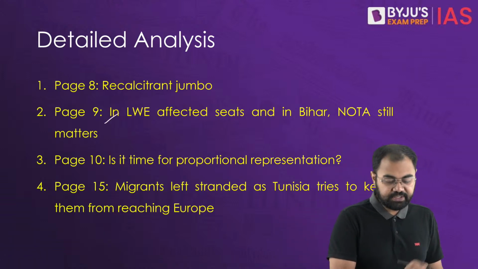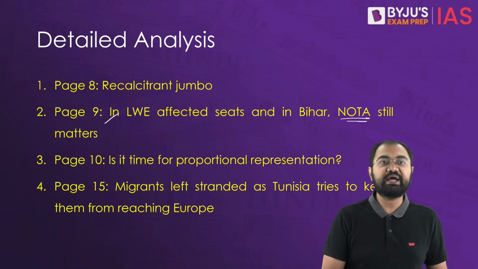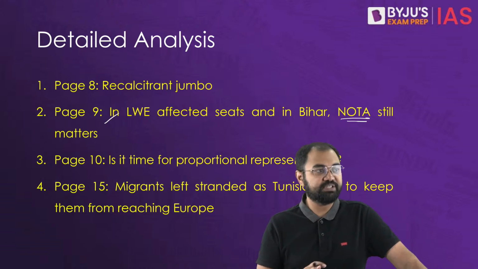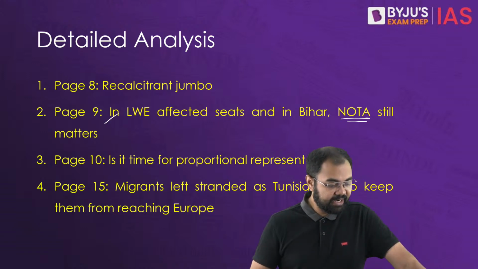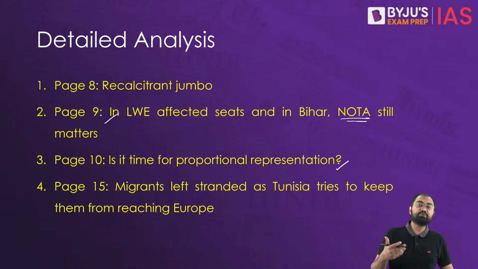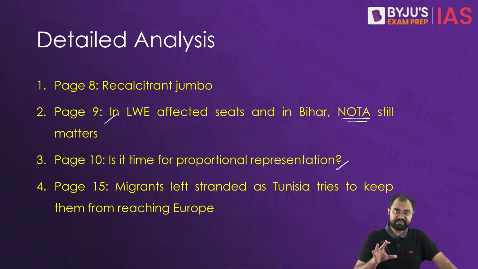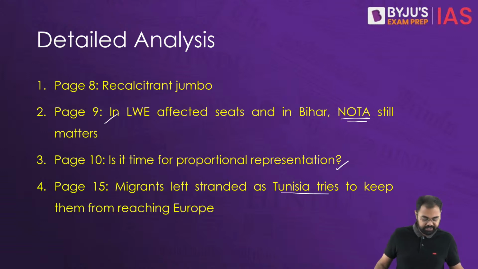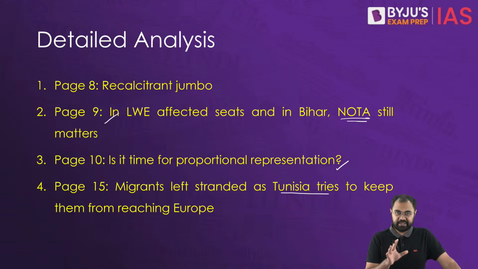Then after that, on page number 9, we have something related to NOTA and how the things are changing, and in some areas the things have not changed. Now the third article that we have is: is it time for proportional representation? We'll discuss what we mean by proportional representation and how exactly that system is different from the system that we are using today. And then, migrants left stranded as Tunisia tries to keep them from reaching Europe. So what is this migrant crisis and what are the issues here? We'll try to understand that.